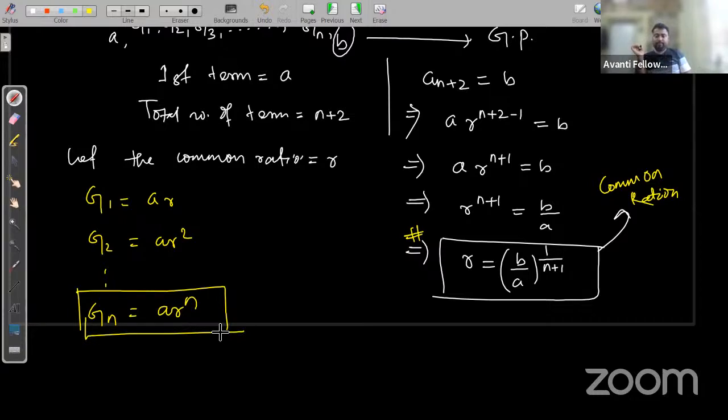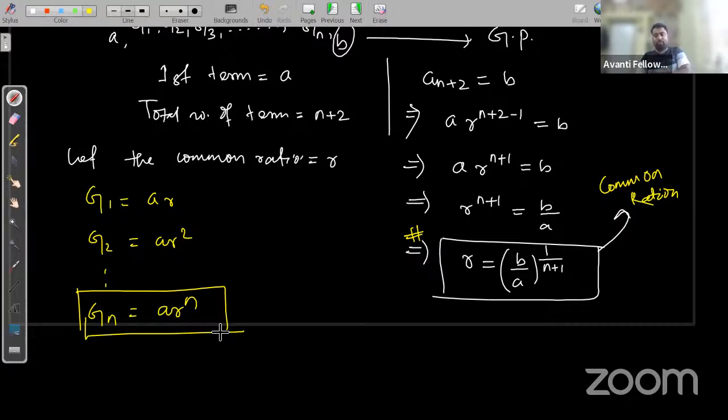Clear, everyone? Done. So this is the way to insert n geometric means in between two numbers when they are given. Okay, is that clear to everyone, guys?